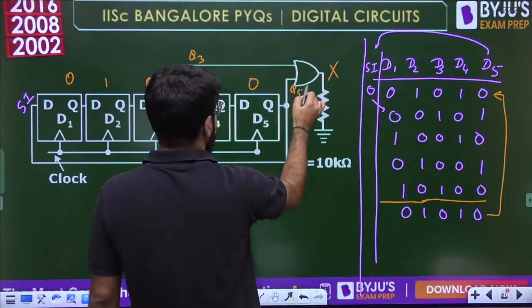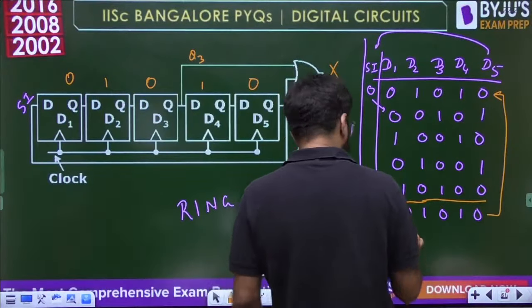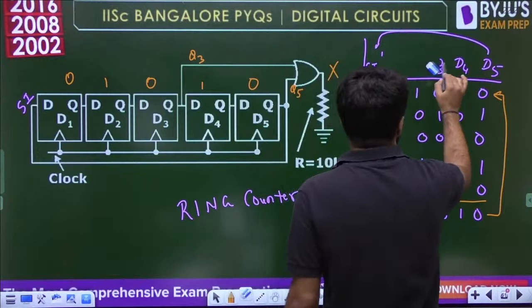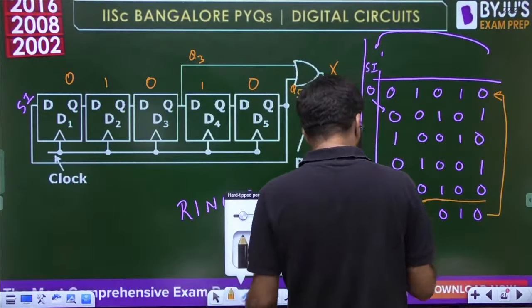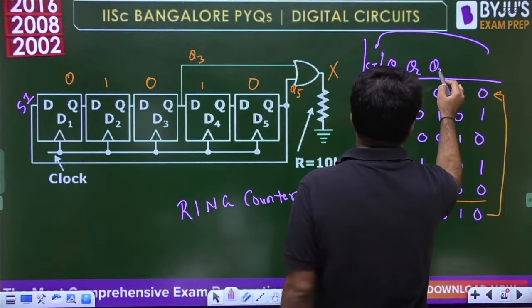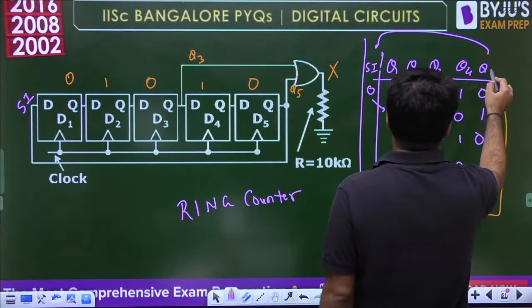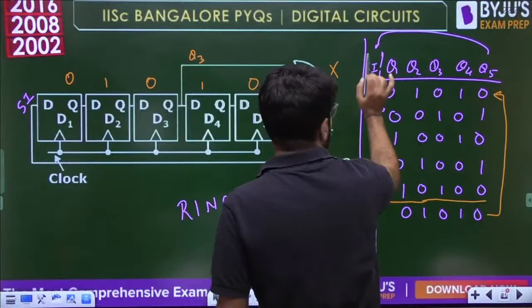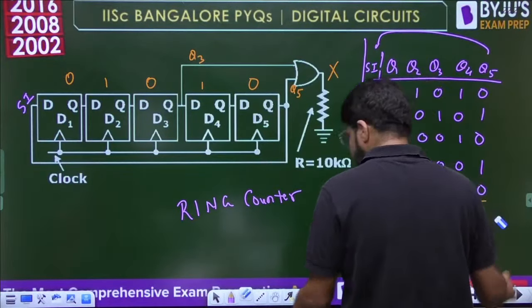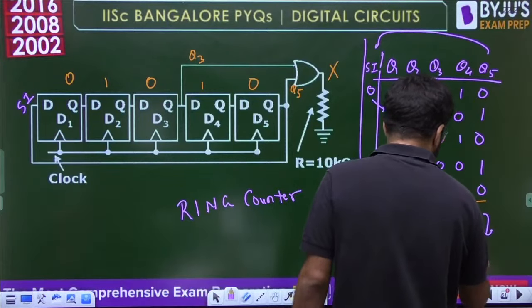So let's write the Q outputs of the D flip-flops. Let us say this is Q1, Q2, Q3, Q4, Q5, and Q3 plus Q5 will make the X.